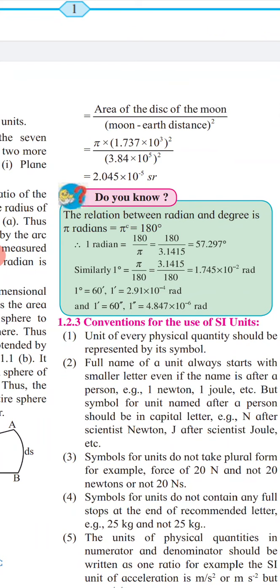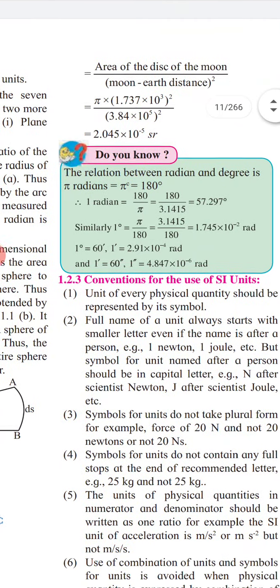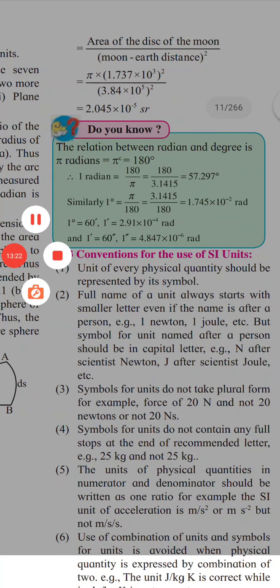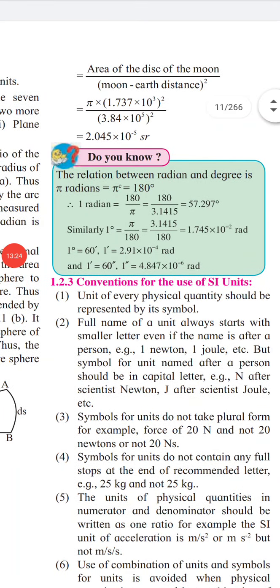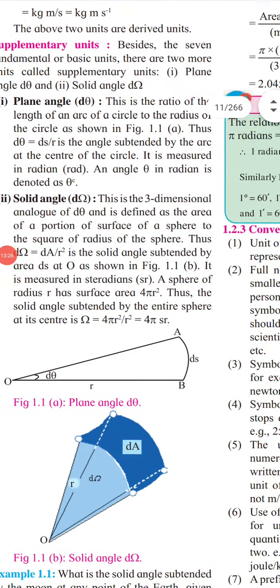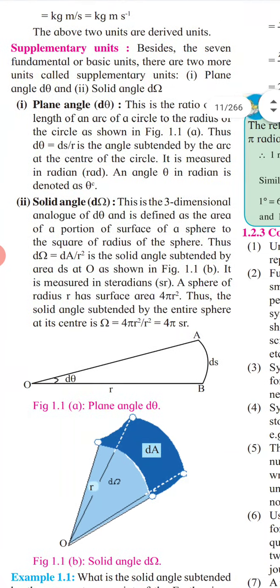For this numerical we have to use the log table. Whenever we learn the log table, I will explain this in detail. Till then, forget about it. Just keep in mind there are two units, plane angle and solid angle.